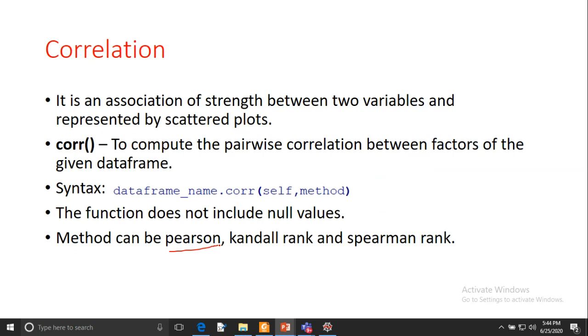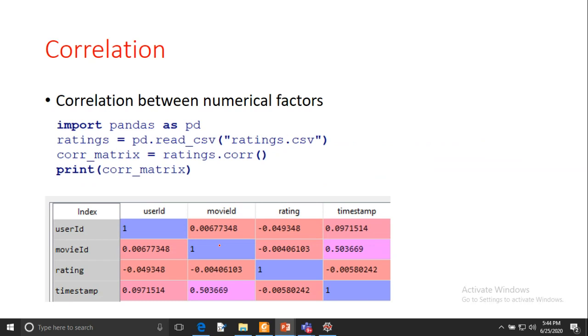If you want to calculate the Kendall rank and Spearman, you have to specify. By default, it will calculate using the Pearson correlation method. So I'm printing. You can see the snapshot of the data frame that we are using for the correlation. In the correlation diagonal, you can see we are having all ones.